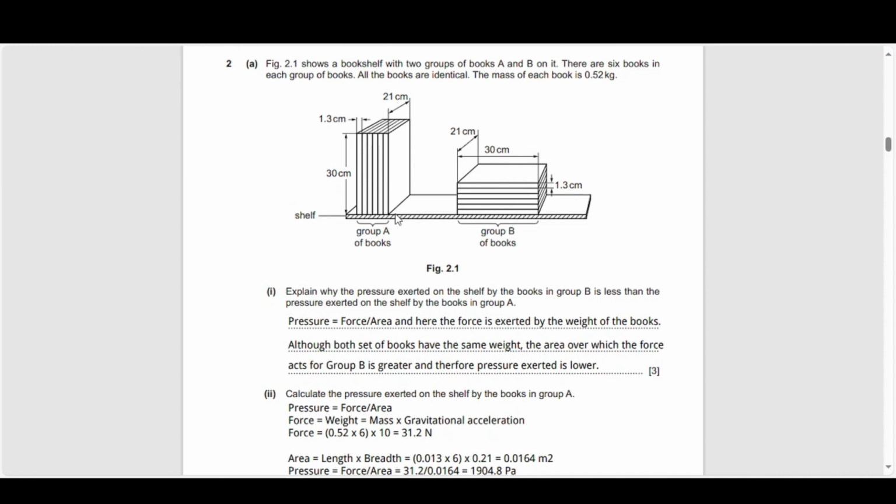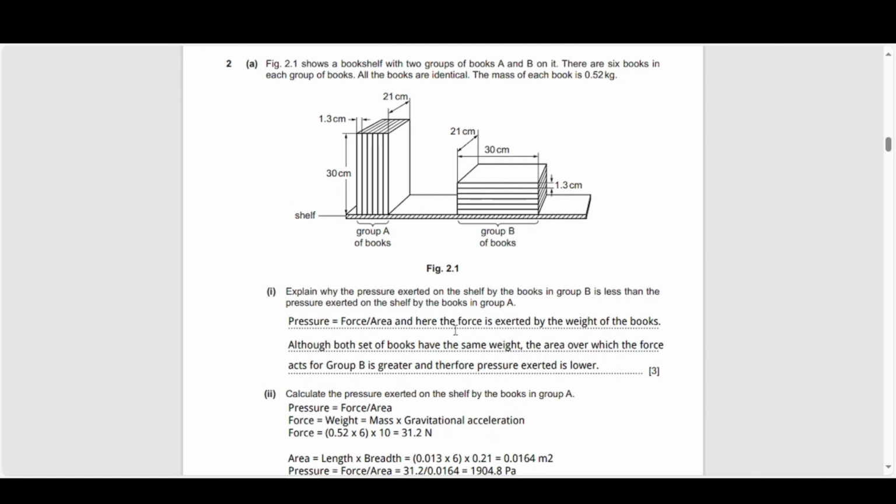So you're going to have not the sides with the largest surface area on which the group of books is sitting. Whereas in group B, you're going to have 21 centimeters by 30 centimeters. That is essentially the 2 longest sides of the book, and that gives you the largest surface area, and the largest surface area is the face that is encountering the shelf for these books.